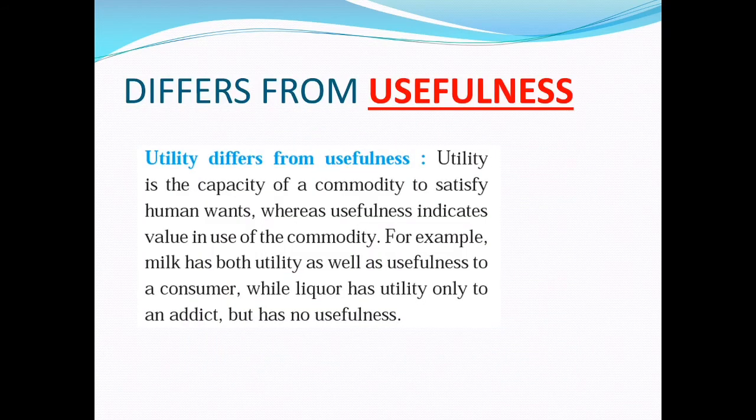Differs from usefulness. Utility is the capacity of a commodity to satisfy human wants, whereas usefulness indicates value in use of the commodity. Yes, my dear students, value in use means usefulness, whereas capacity of a commodity is called utility. Capacity is there in every commodity, but every commodity might not be useful. For example, milk has both utility as well as usefulness to a consumer, while liquor has utility only to an addict but has no usefulness. So this example makes it very clear that utility differs from usefulness.